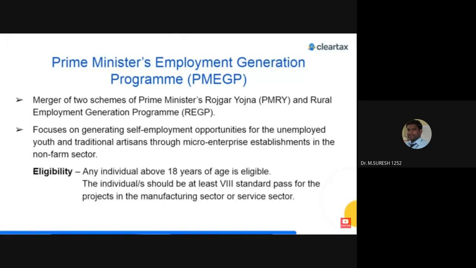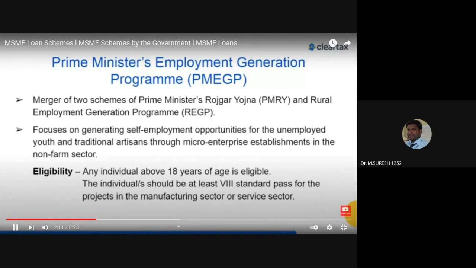Any individual above 18 years of age is eligible. The individual should be at least 8th standard pass for projects in the manufacturing sector which cost above rupees 10 lakh and in the business or service sector which cost above rupees 5 lakhs.